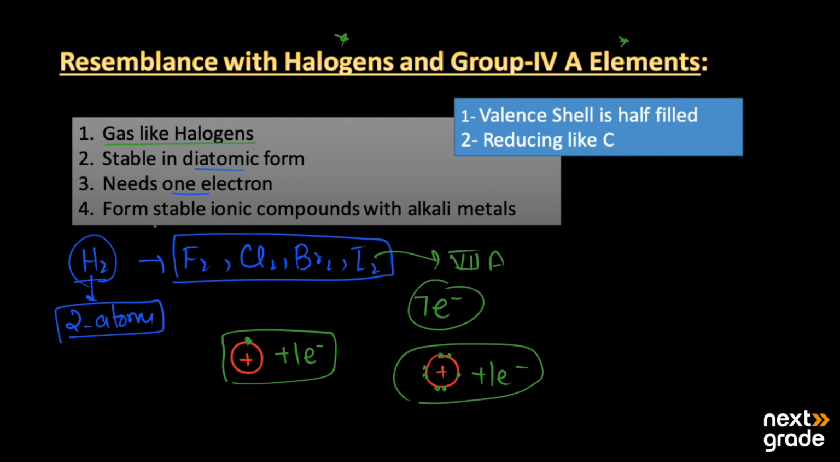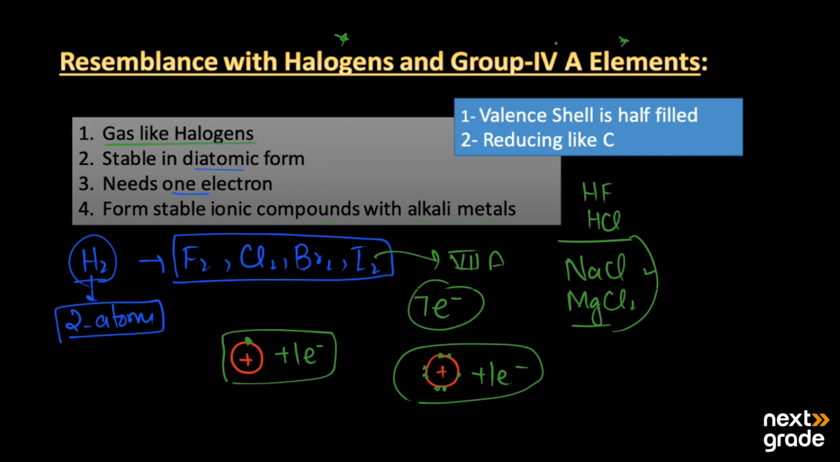The fourth one, it can form stable ionic compounds with the alkali metals, as hydrogen can also make stable compounds like HF, HCl, like other NaCl, or we have magnesium chloride. So that's why it can make stable ionic compounds like alkali metals. So this was the main resemblance of the halogens with hydrogen.